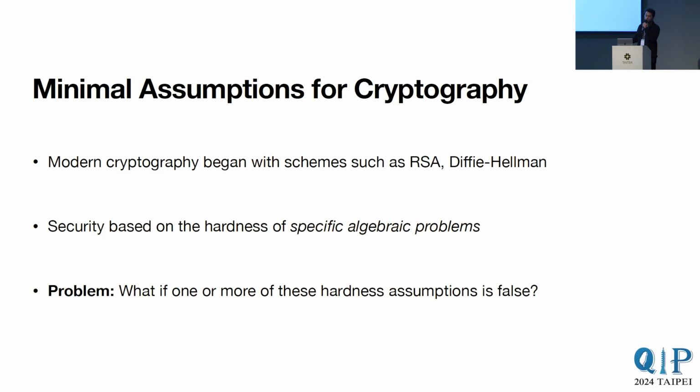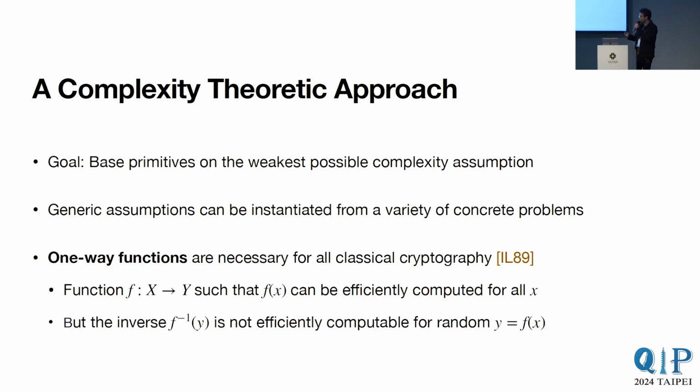Now, modern cryptography began with some breakthrough results constructing public key encryption with schemes such as RSA and the Diffie-Hellman key exchange. These schemes were also some of the first schemes that were proven to be secure, and their proof of security relied on assuming that certain specific number theoretic problems were hard. The downside of building schemes based on the security of such specific number theoretic problems is, what happens if one or more of these hardness assumptions turns out to be false?